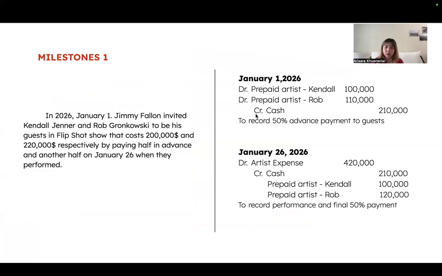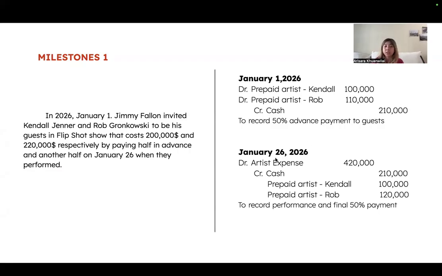performance. So on January 1st, 2026, Jimmy made the advance payment. Since the performance had not happened yet, I record this as a prepaid expense, crediting cash. This is Jimmy's asset because he did not receive the services from Rob and Kendall yet.